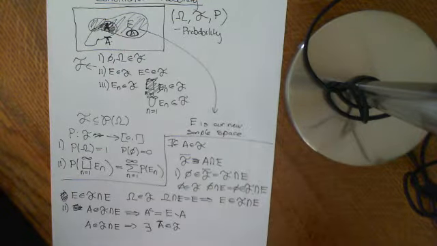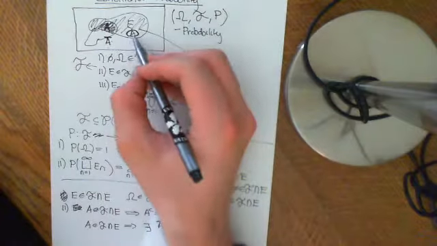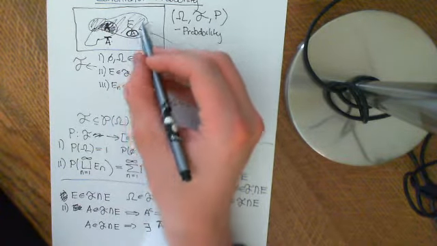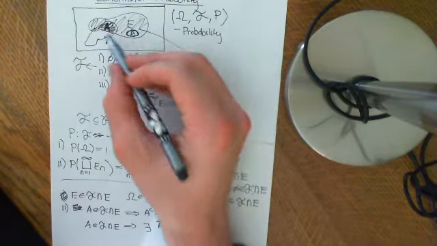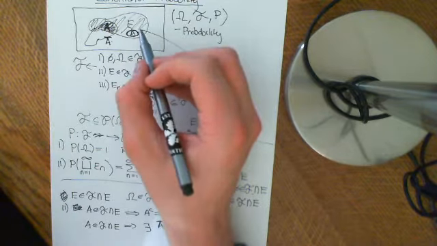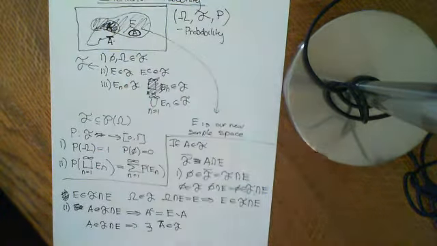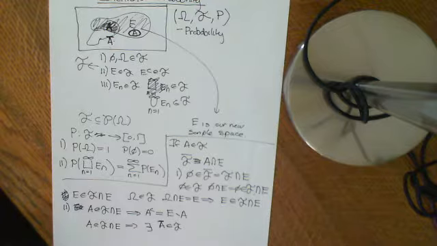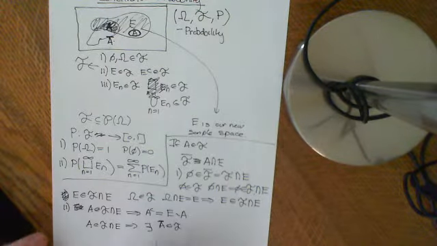Now it might have been the same size, because A might have been an element. For instance, if A was this, then you can imagine that A might have just been an element in F that was just completely contained within E. So when we intersected it with E, we just got the whole thing back again. So it doesn't necessarily have to be bigger, but there is a corresponding element in the sigma algebra F, such that when you intersect that corresponding element with E, you get your A. Okay, and call that element A bar.